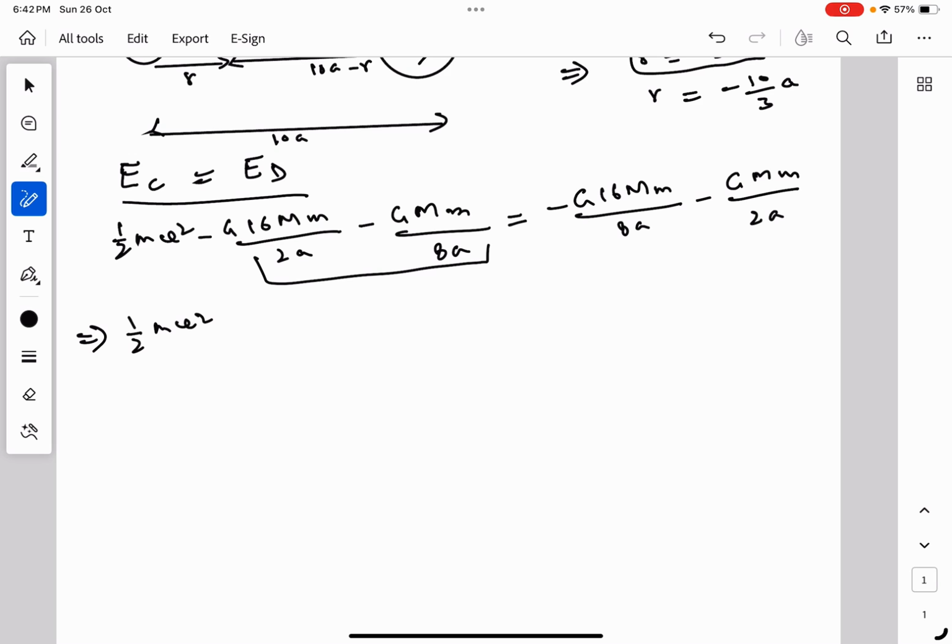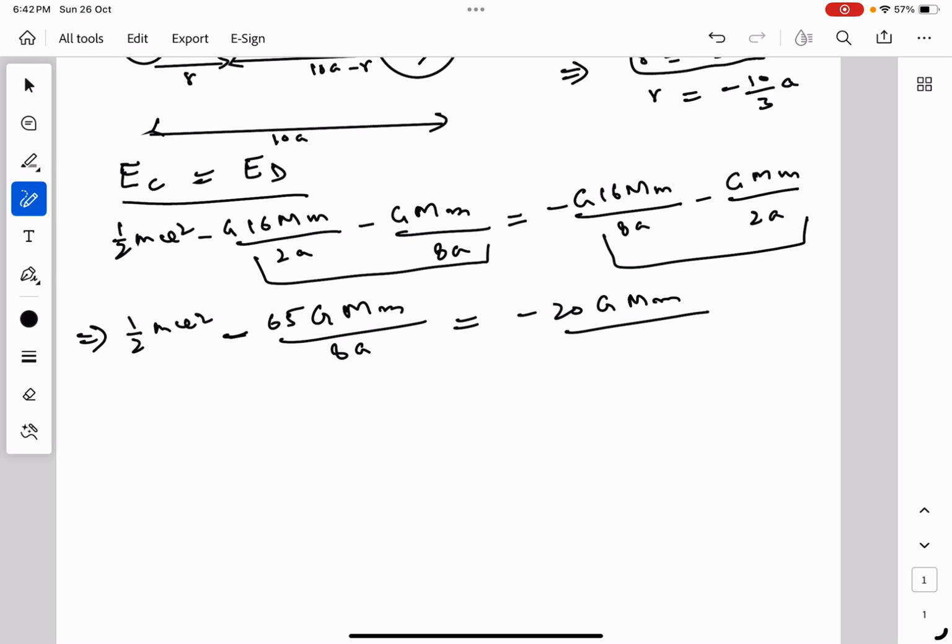Let us add them. This will become minus 65 GMm upon 8a. Let's add these two also. It will become minus 20 GMm upon 8a.